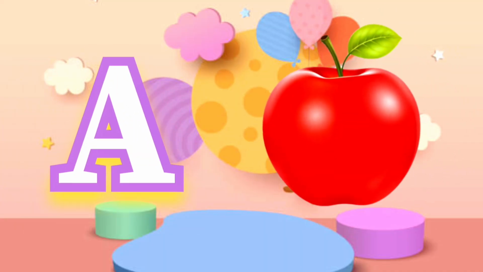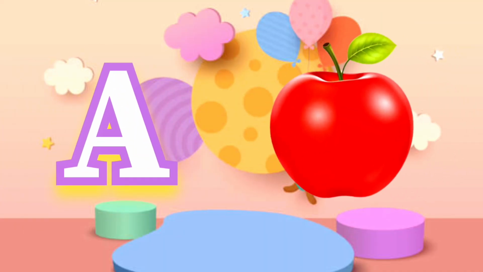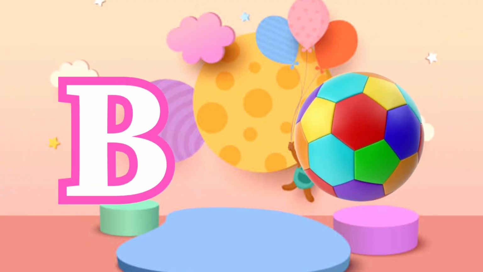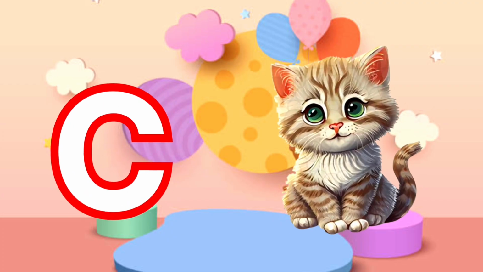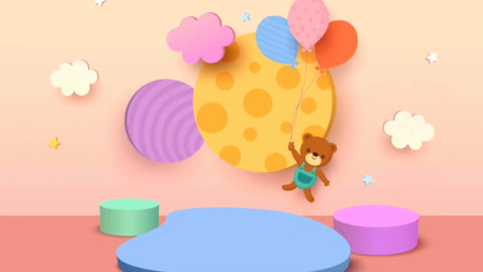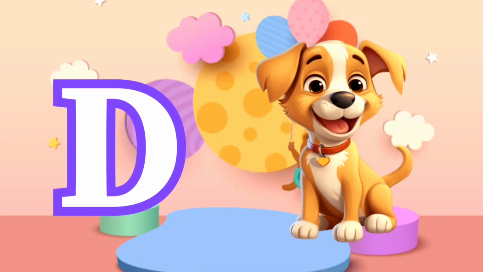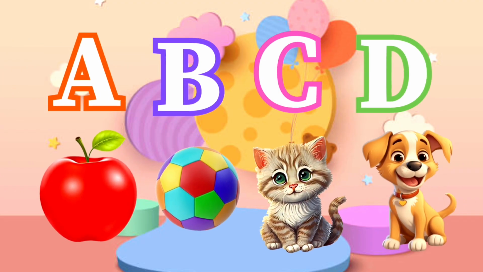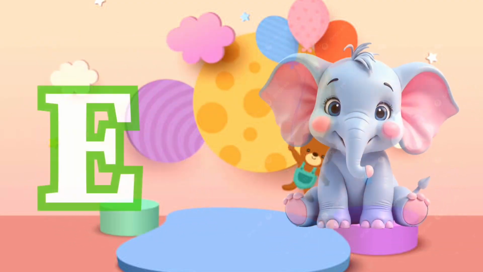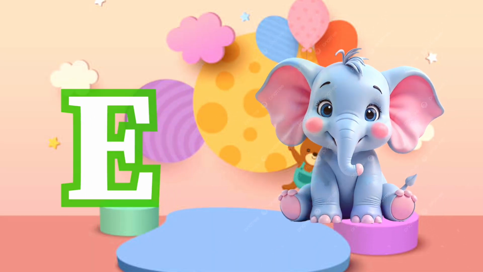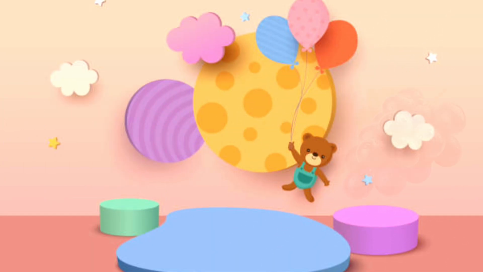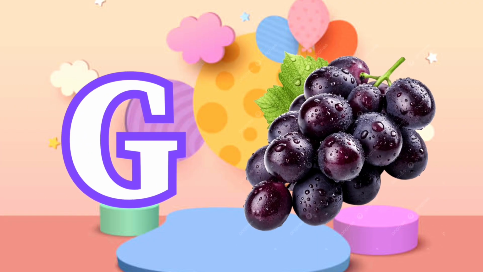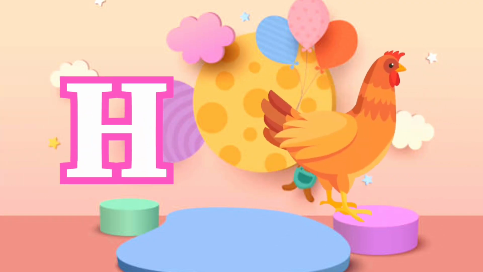A for apple. B for ball. C for cat. D for dog. E for elephant. F for fish. G for grape. H for hen.